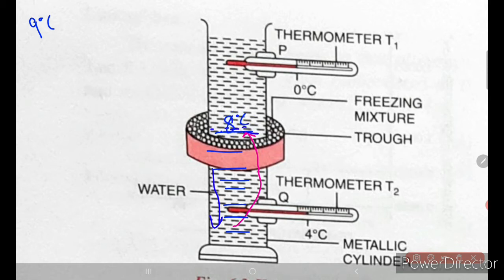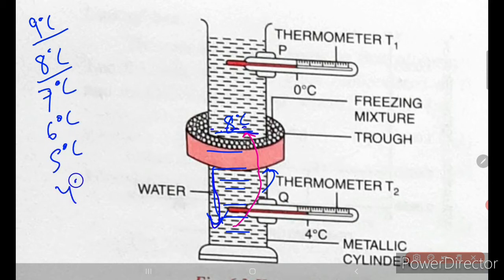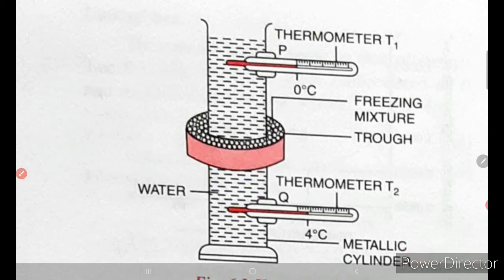Now this time the water at 8 degrees Celsius is heavy compared to water at 9 degrees Celsius, because the density of water at 8 degrees Celsius is more than at 9 degrees Celsius. So like before, the water at 8 degrees Celsius will come down and the 9 degrees Celsius will rise up. This process continues till it becomes 7, then 6, 5, and then 4 degrees Celsius. Ultimately all the water below will become 4 degrees Celsius, recorded by the thermometer, right?